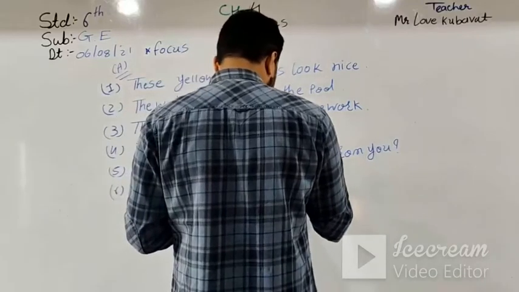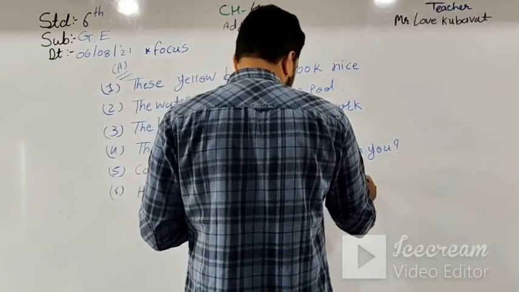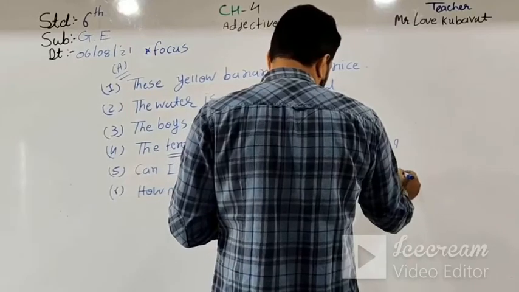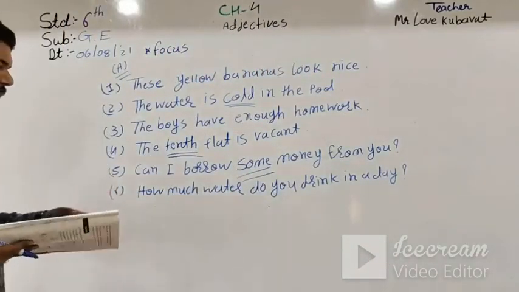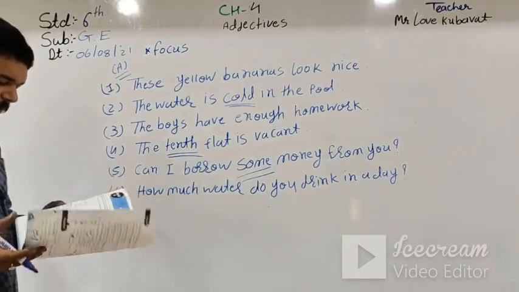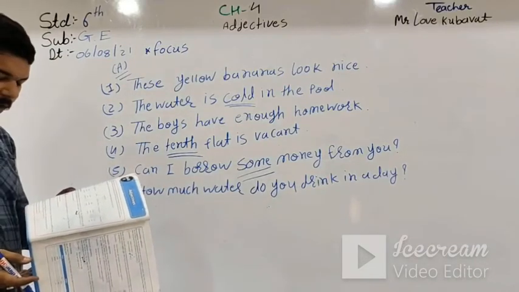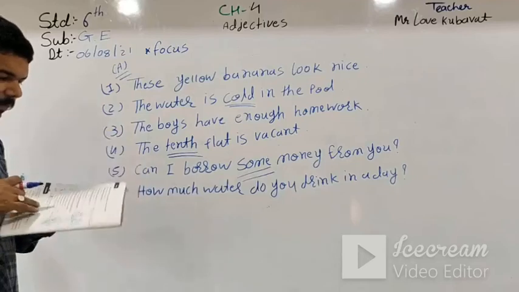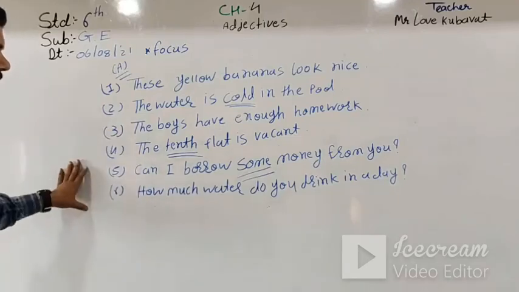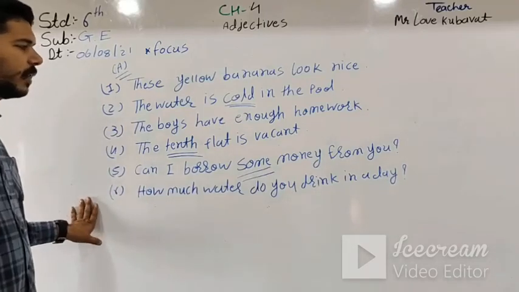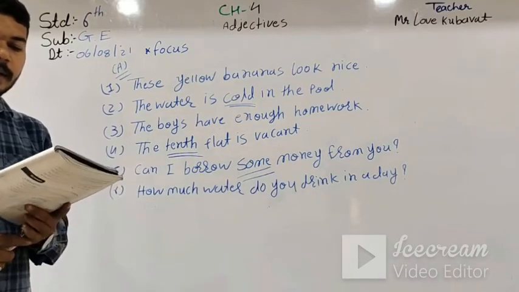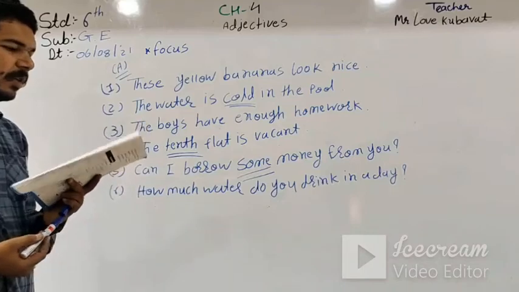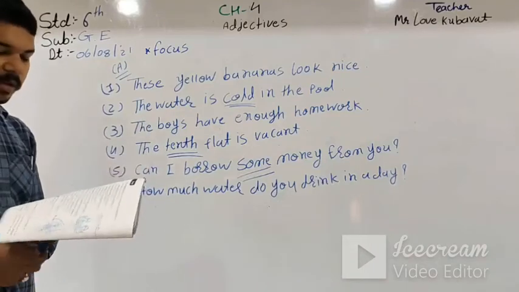drink in a day. And the last is the question mark. So here how much is also a type of adjectives of number. So here this is the first exercise, focus A, jumbled words below in the correct order to make sentences. You just write down in your book, then move forward over to focus B.